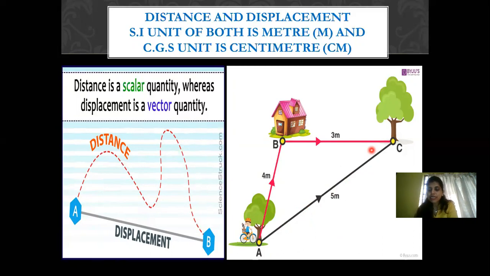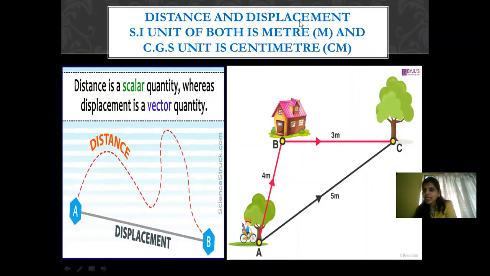Now, displacement and distance, the SI unit and the CGS unit, you should know it. So here you will see that the SI unit of both distance and displacement, though one is a scalar quantity and the other is a vector quantity, because for distance, direction is not important. For displacement, it is very important that you should know the direction. But the SI unit for both is meter. So you will represent it with small m, and CGS unit is centimeter with small c and small m.